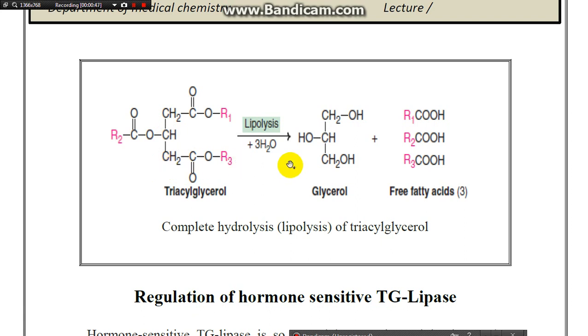We explained this in the lecture on the metabolism of carbohydrate. This material can be hydrolyzed by a process called lipolysis, by the enzyme called hormone sensitive triacylglycerol lipase, to give glycerol with 3 fatty acids. This process occurs when the level of glucose in the body decreases, in fasting or starvation. In the case of starvation or fasting, the hydrolysis of TG starts to compensate for the energy deficiency.